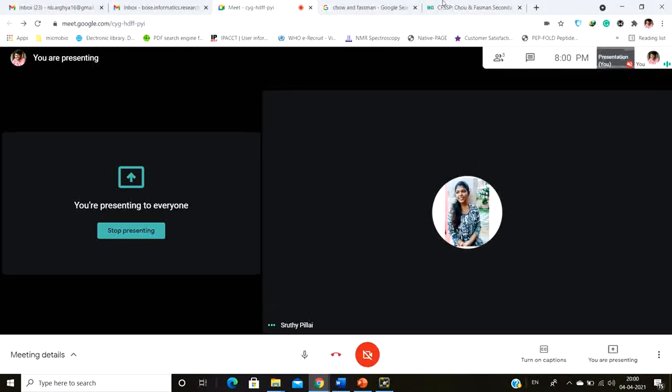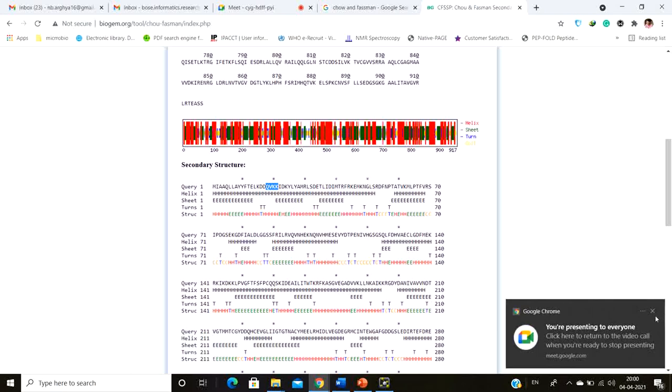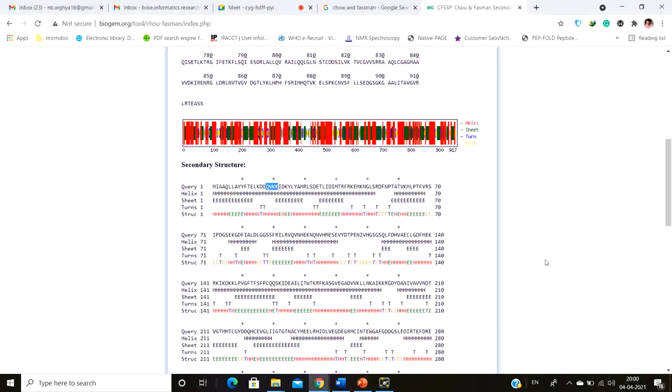So this is the most basic server, the Chou and Fasman. Now this is not absolutely right. Sometimes you are going to find that it is diverging a lot. It's not the structure, because these are all hypotheses. These are all predictions, and these predictions are not 100% accurate. But this is the most basic server that people nowadays use, because it gives you an excellent chance to start your designing. Suppose you are designing a ligand, then it gives you a great chance to start your hypothesis, how to generate a ligand, and to get an idea of the structure of the protein. This is an excellent start site.